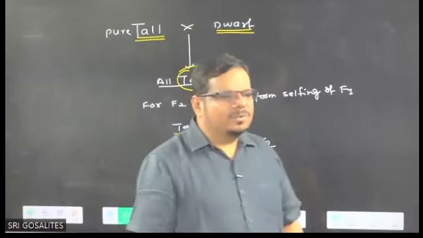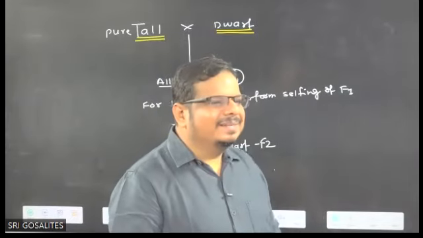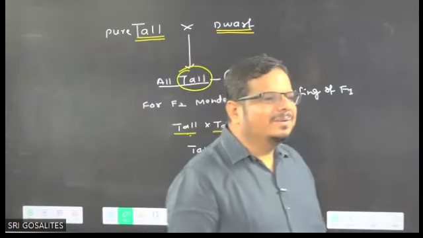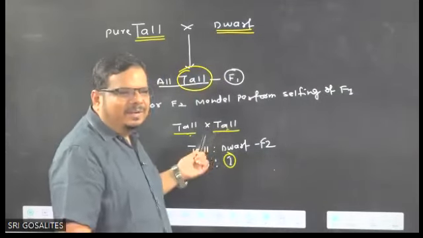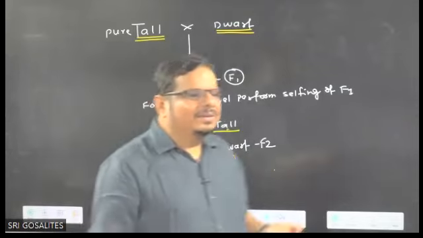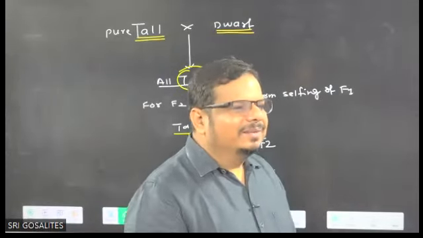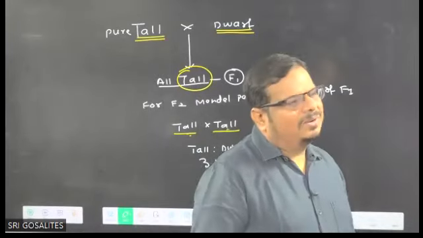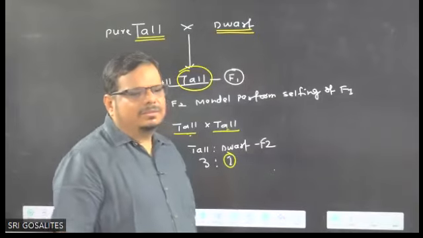So it is somehow a torturing result, no? When expecting dwarf in the first generation, because the parent was also dwarf, he did not get any dwarf. And in the F2 generation, when the parent was only tall, no parent was dwarf, the children became dwarf also. So it is somehow a torturing result or not? Tell me, hurry up.